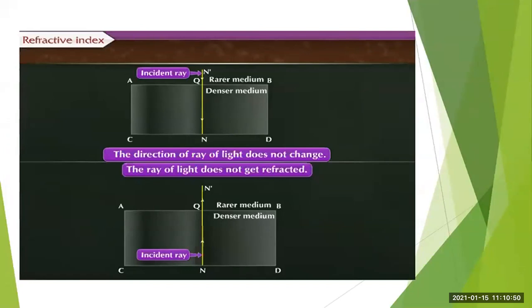Boundary between two media means the two mediums we have taken here, rarer medium and denser medium. So if the light ray falls normally or passes along the normal, in such a case, the light ray will not change its direction and will not get refracted.